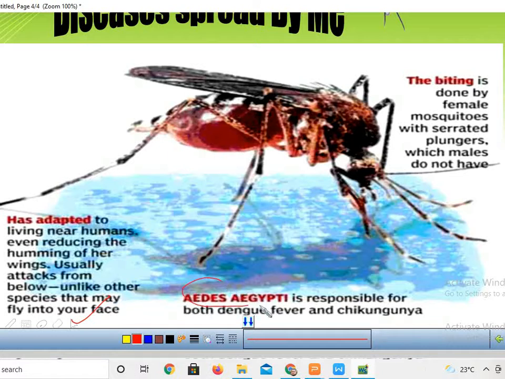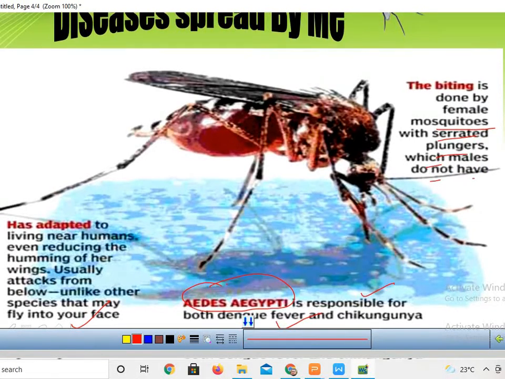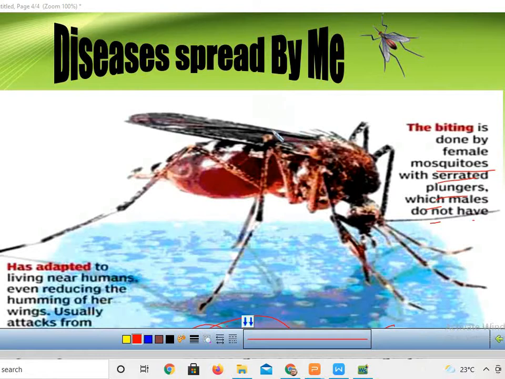Aedes aegypti is responsible for dengue fever and chikungunya. Biting is done by female mosquitoes with serrated probes, which males do not have. As we discussed in the first part, the male mosquito depends on nectar and feeds on nectar, but the female mosquito sucks the blood. The female mosquito sucks the blood through the proboscis. Through them only, the different diseases are caused.